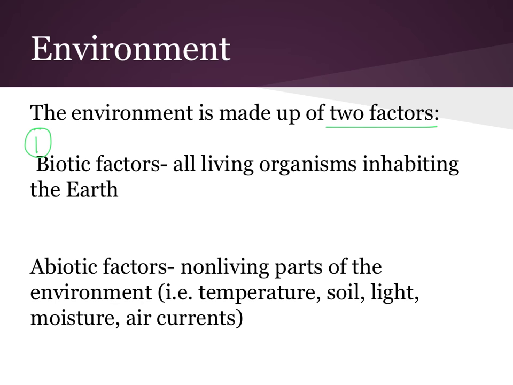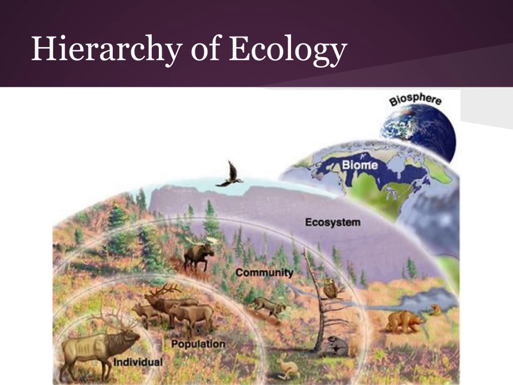Now, obviously, animals don't just live with other living things. There are also the soil, how much water you have, air movement. Those are all abiotic factors. These are the non-living parts of the environment. So we're going to look at different environments and how they're related.